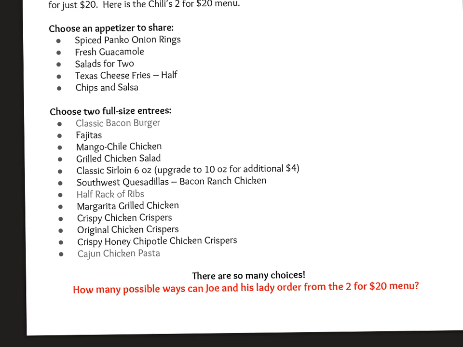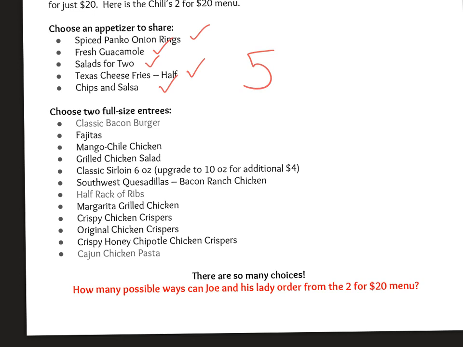Now, if we were in class, I would give you guys some time to play through this and struggle, and then we would talk about what happened, but I am going to do that struggle for you. So if I don't know how to figure this out, I'm going to start by saying we have 1, 2, 3, 4, 5 different appetizers.